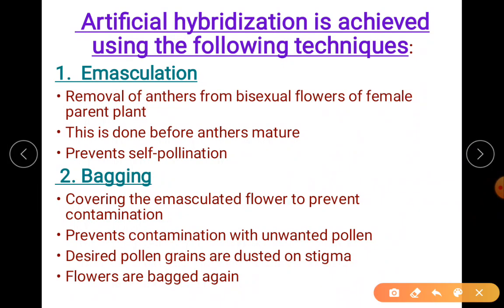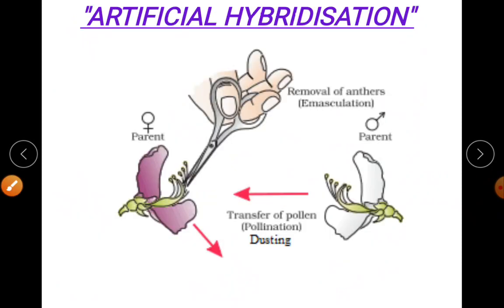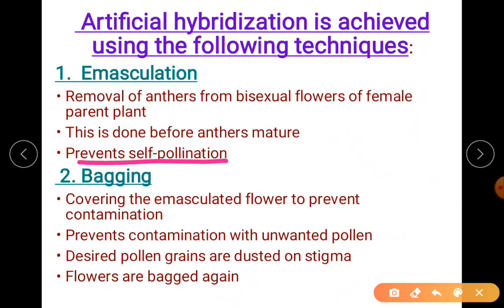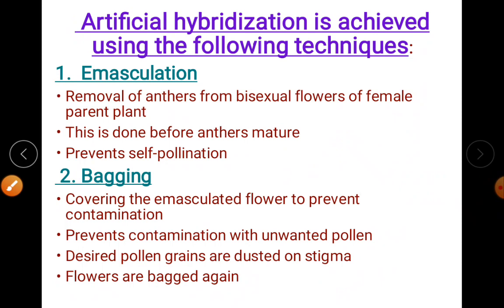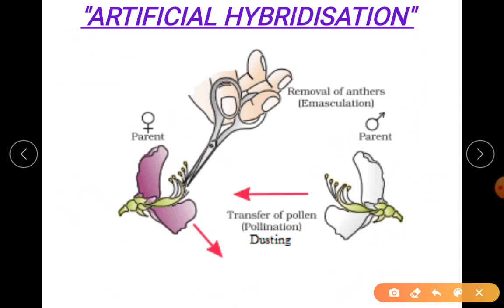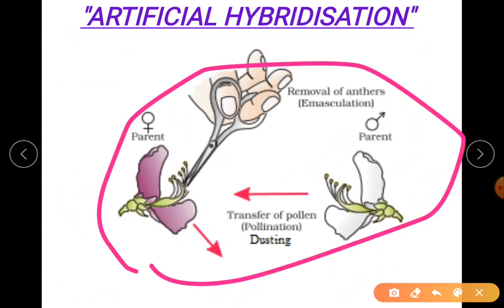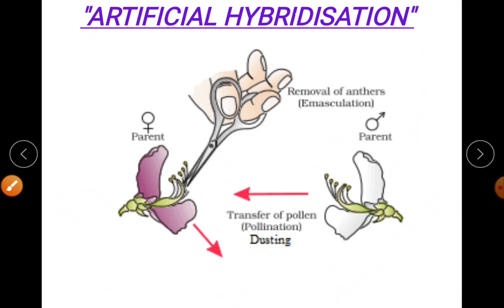And these three, please include all. I've told you again, it is an option for you. If you want, you can include. So this is actually very important to prevent self-pollination. You can select any one diagram if it is asked. Usually they have not asked till now, but if they are asking, you should be able to draw it, because this is a practical part. You are not doing it now.